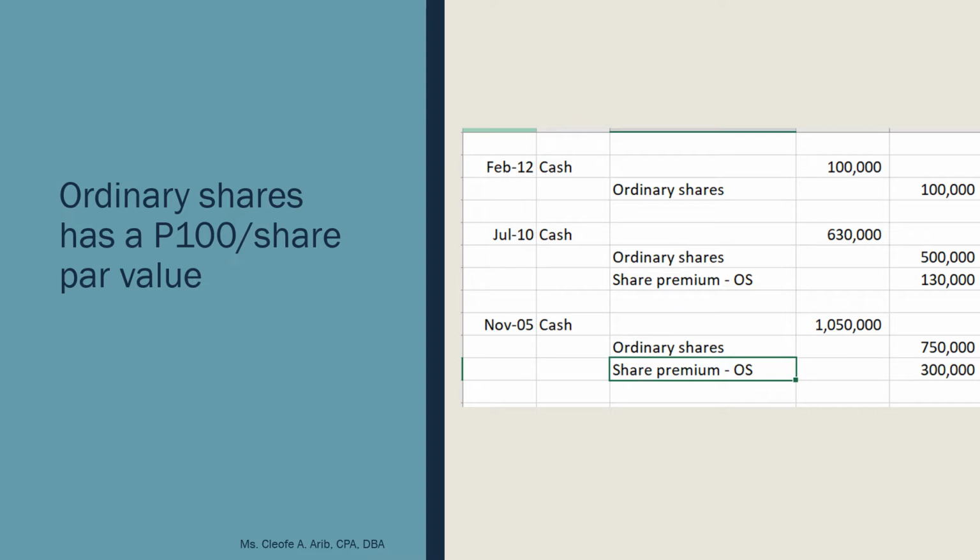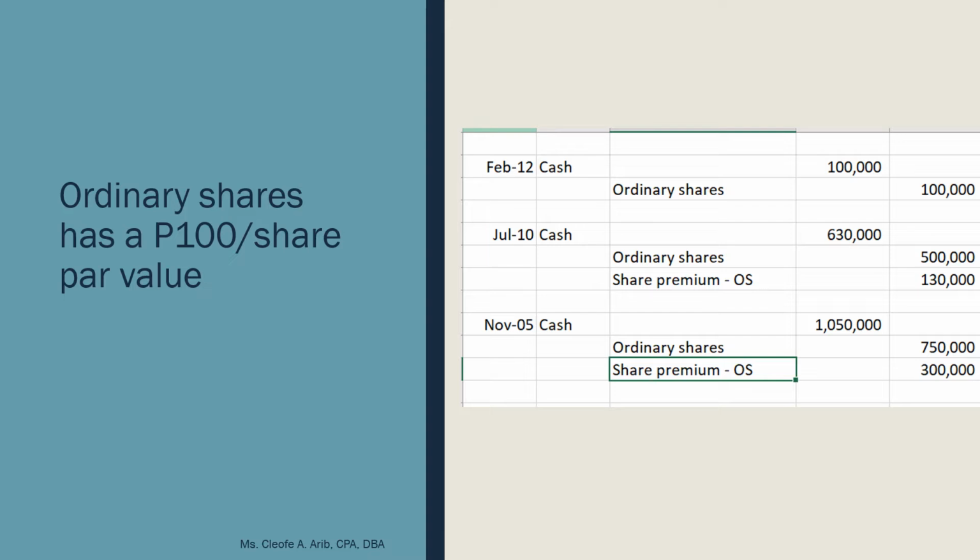But if you only issue one type of shares, then there's no need to emphasize which share premium it is. Now, November 5 is very similar to July 10. Again, if you spread the 1,050,000 over the number of shares you issued on November 5, you will notice that the issue price is again greater than 100. So the excess of the issue price over the par value, what is our treatment?